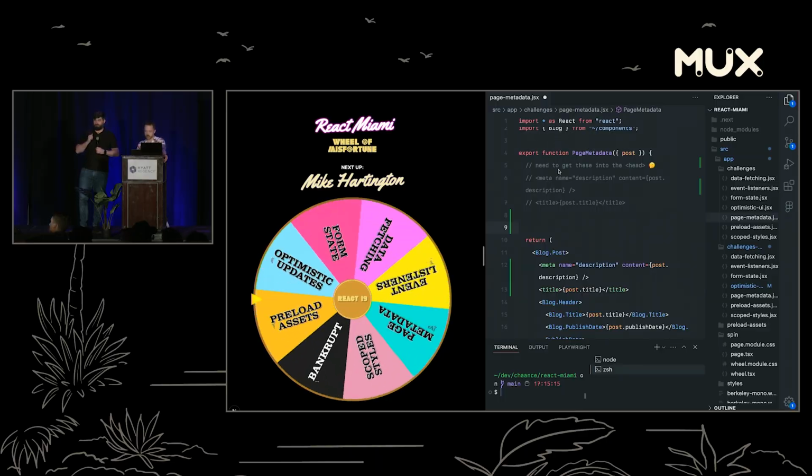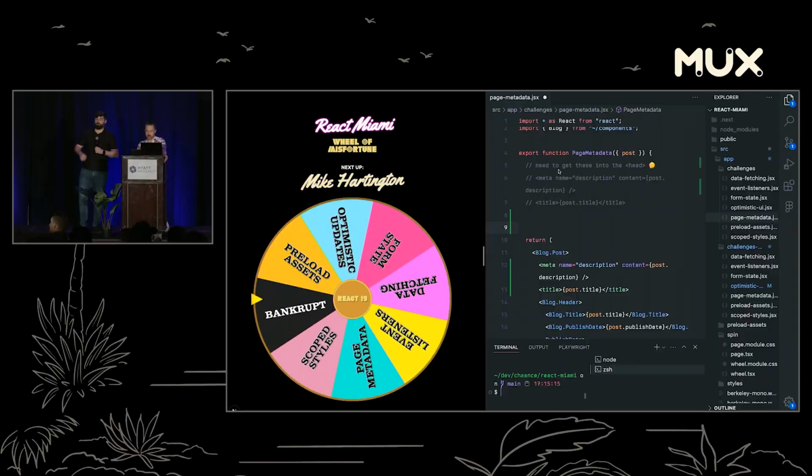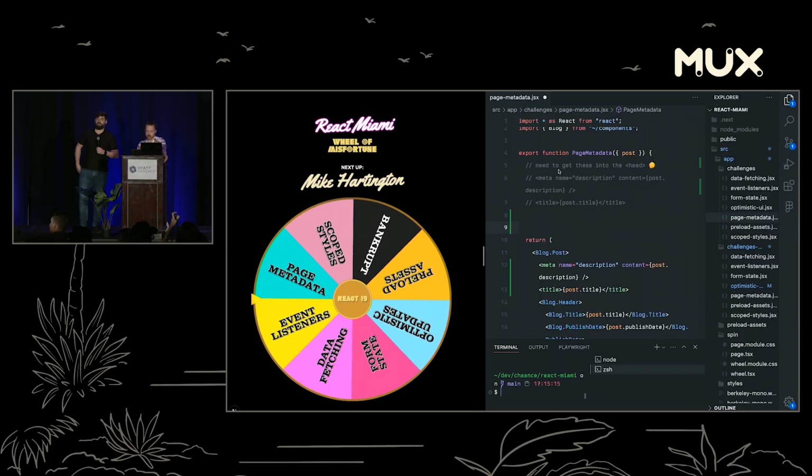What if it lands on bankrupt? What happens? I don't know. I haven't tested that yet. I will give you all the money in my wallet. Can we get sound through the computer? Is that an option? I'm curious. Maybe I just had it muted. I don't know. There's a really cool sound effect here. I'm really sad I can't fix it. Just pretend you can hear the wheel spinning.